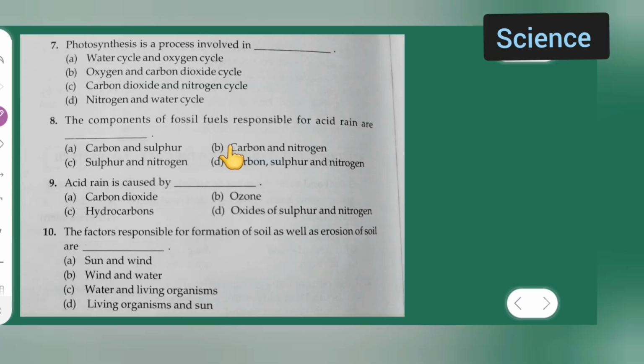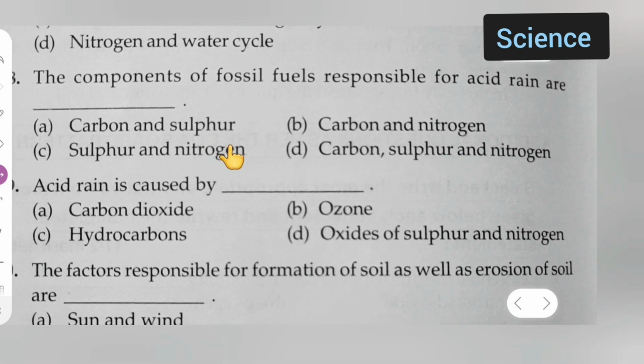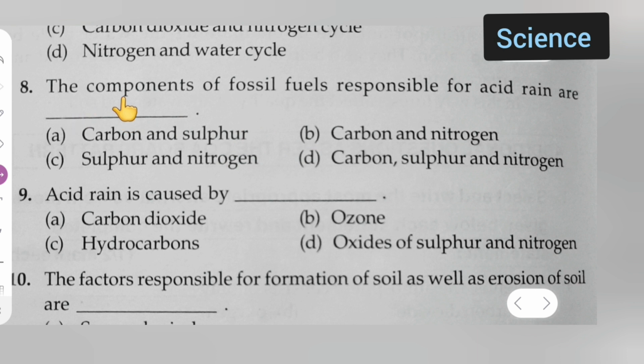Next, moving further, question number 8. The components of fossil fuel responsible for acid rain are: option A is carbon and sulfur, option B is carbon and nitrogen, option C is sulfur and nitrogen, option D is carbon, sulfur and nitrogen. Which option is the correct option for question number 8? Sulfur and nitrogen.